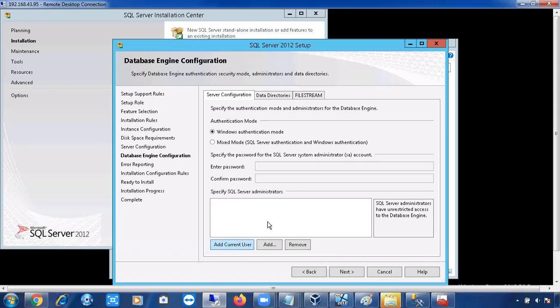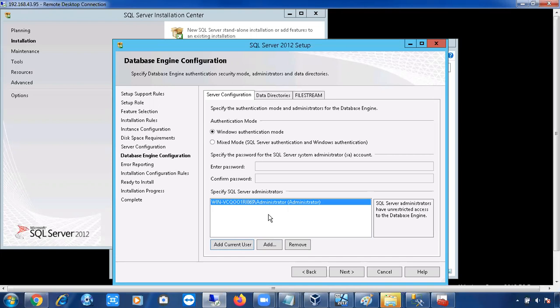In the organization, we'll add the DBA team and service accounts. Everyone will be added by just clicking on the add button. Any other application team, if they want, we are going to add from the add button. But currently, you should add at least one account. Otherwise, if you don't add anything, it won't throw any errors. It will successfully install, but you cannot connect to the SQL server.